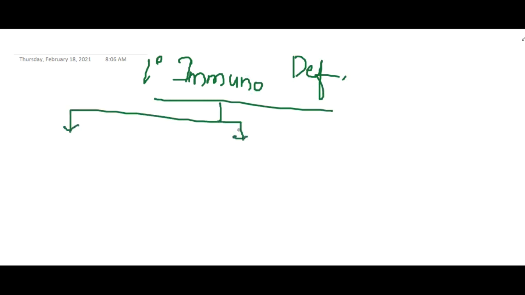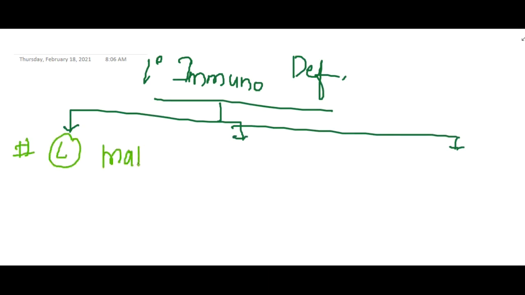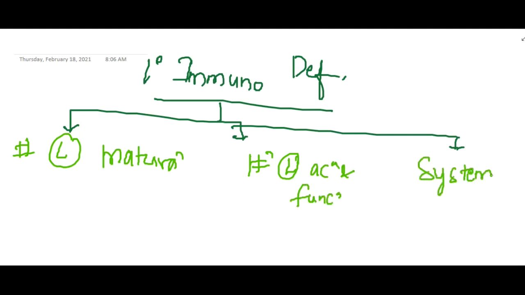These primary immunodeficiency disorders occur whenever there is a defect in lymphocyte maturation, or a defect in lymphocyte activation and function. A defect in any systemic disease can also result in primary immunodeficiency disorder.